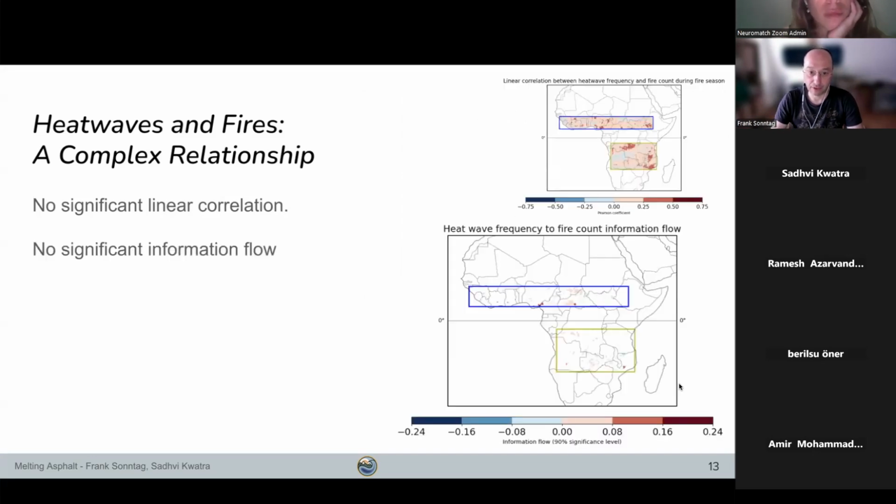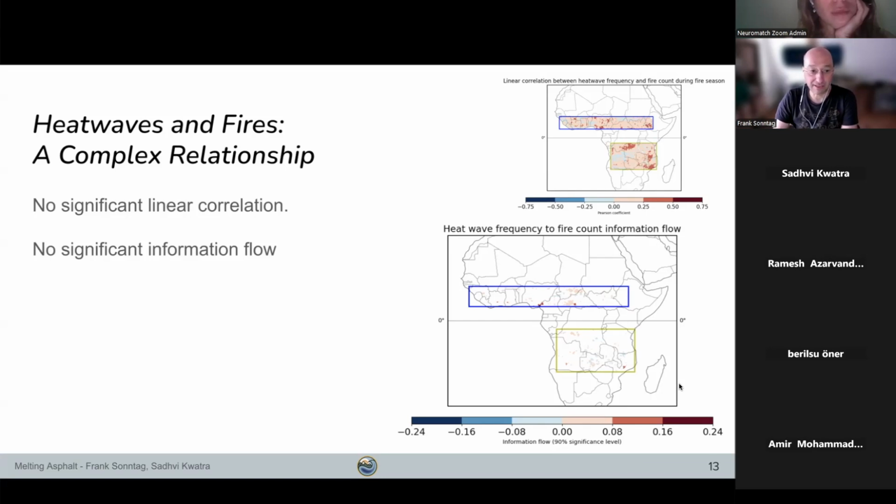And then we also did an information flow or causality analysis. And again, we see here that we do not see any significant information flow, only in very isolated spots, and even if we reach the 90% significance level, the actual information flow values that we see are pretty small.